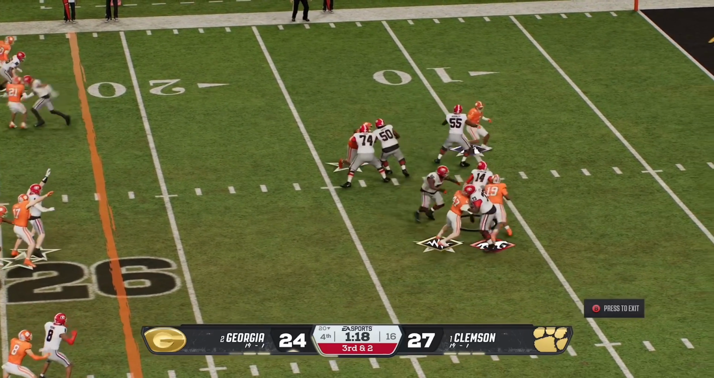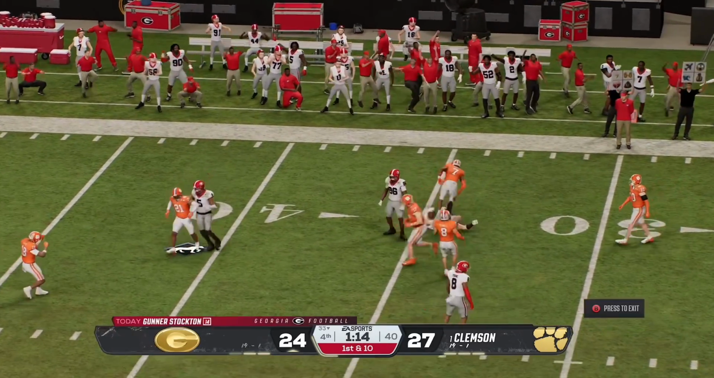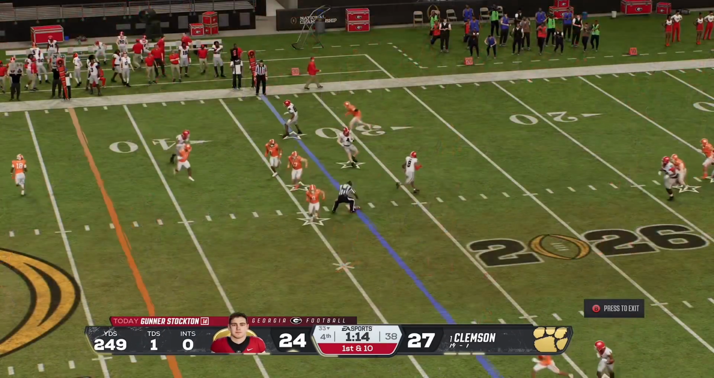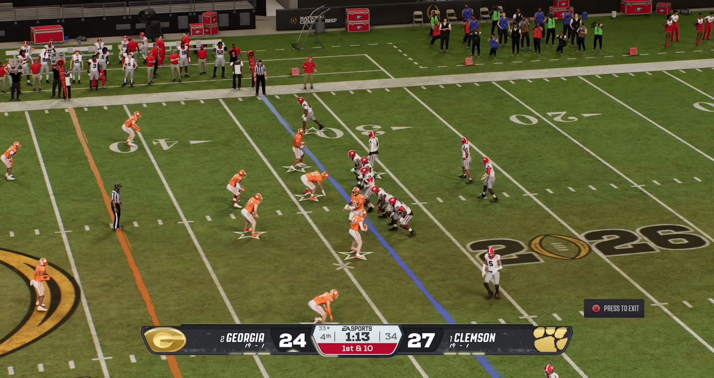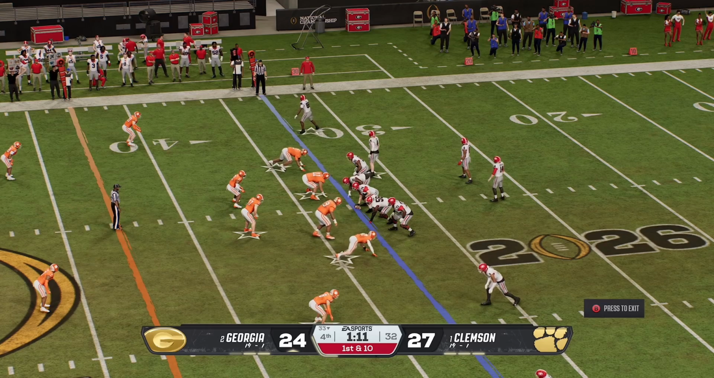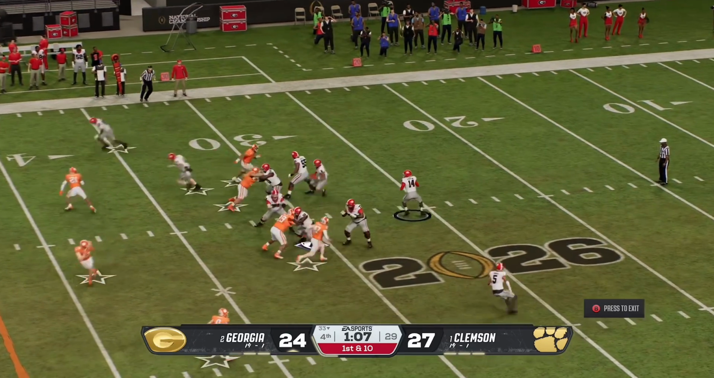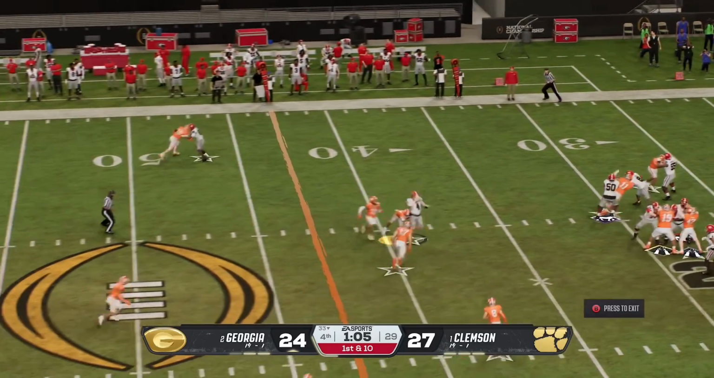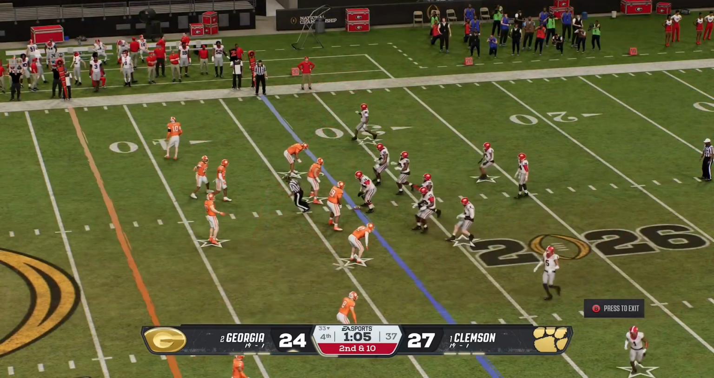Gunnar Stockton's looking to get sacked. He's not going to get sacked. He's going to throw to Oscar Delp and get one hell of a completion. Oh, my gosh. What a play there from Gunnar Stockton, really showing off his athletic capability. Oh, my goodness. What a play that was. Anyway, it doesn't matter. You've got to lock in after that. Well, you're already locked in, it looks like. But he's going to throw it to Oscar Delp. He's going to get bodied. Oh, my goodness. Okay. Here we go.